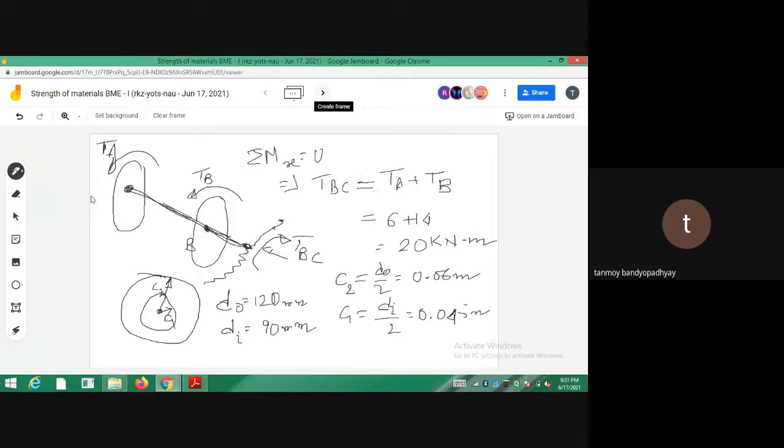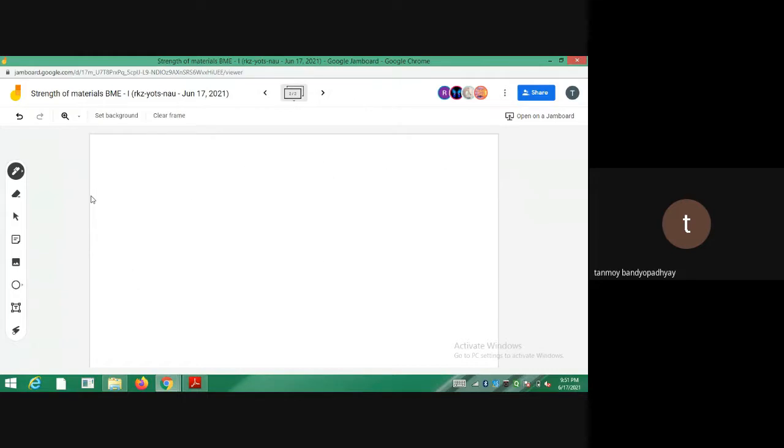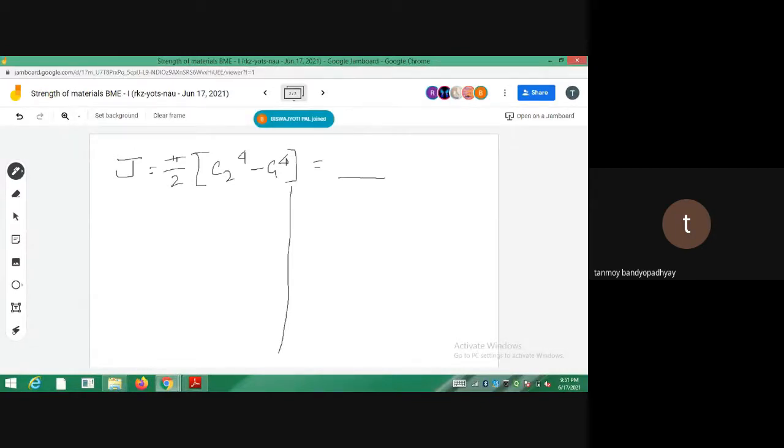So for a hollow shaft, if I want to find the polar moment of inertia, the expression is C2 to the power 4 minus C1 to the power 4. For the hollow shaft this is a fixed thing, a constant for the shaft.